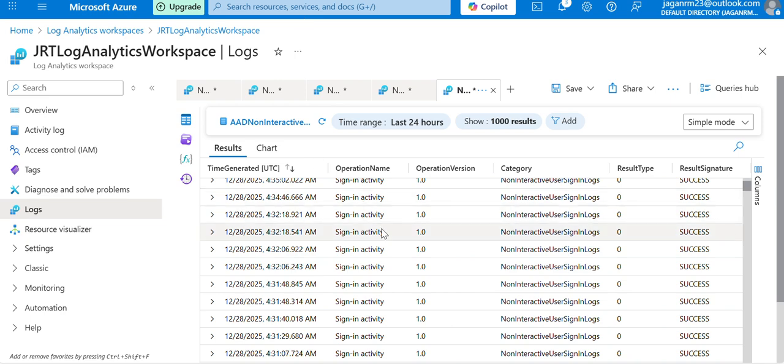But the base is these logs. Based on these logs, if there is some anomaly or unusual activity, it will create an alert. And if there is a major issue, because of those alerts, it will create an incident. So this is the basic understanding of Sentinel. All the logs will come here. From here, analysis, analytics will happen.